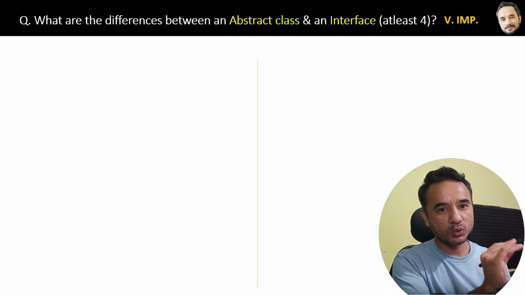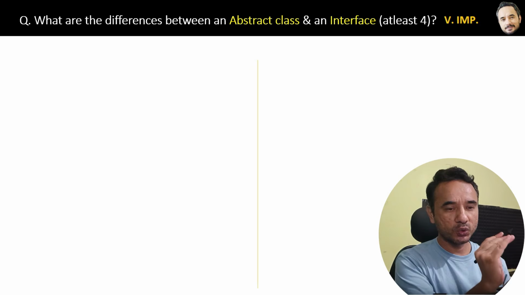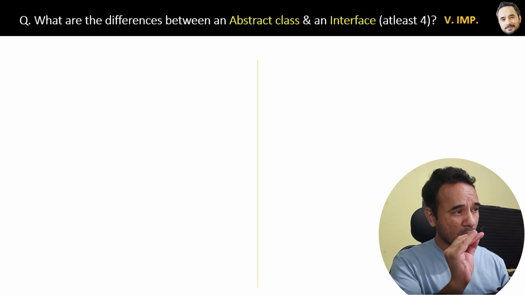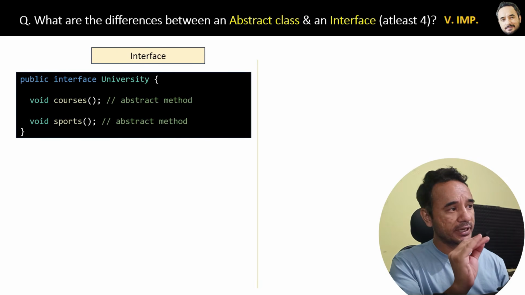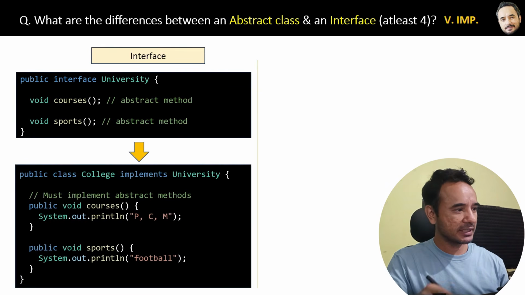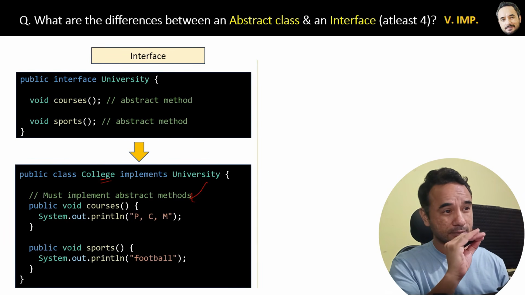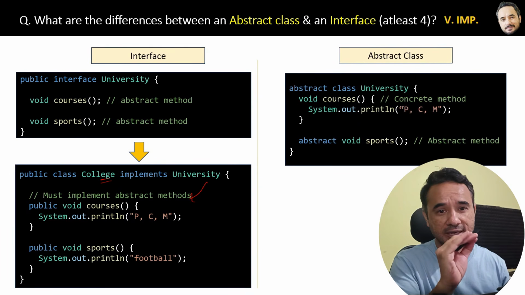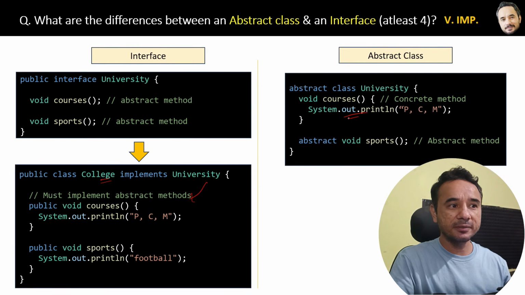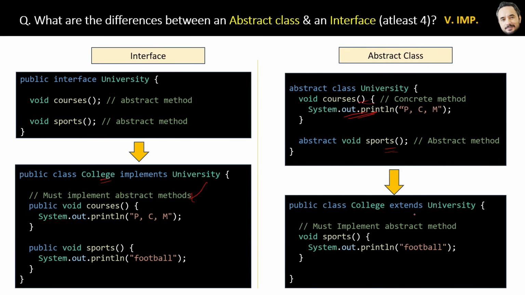Here I will show you the code side by side, then show you the differences one by one. On the left side, we have one interface with all abstract methods, and then we are implementing that interface down here. And then on the right side, we have the code of the abstract class with one concrete method, courses, and one abstract method, and then we are just extending that abstract class here. Alright, now let's see the differences between them.